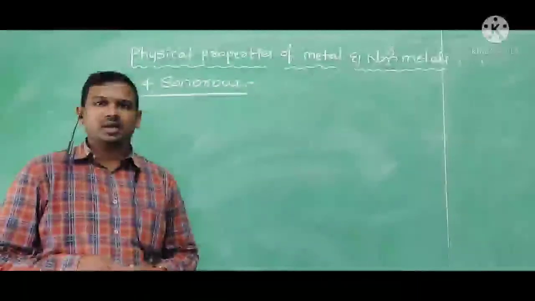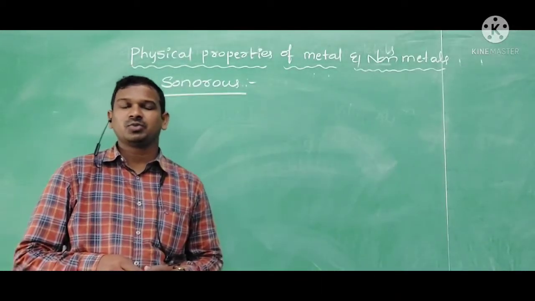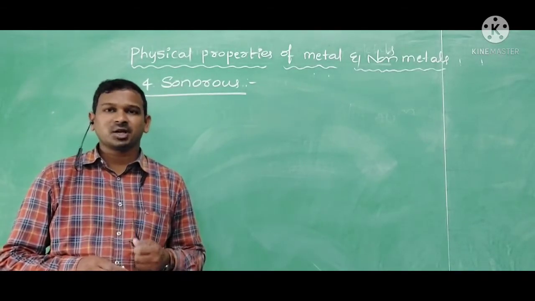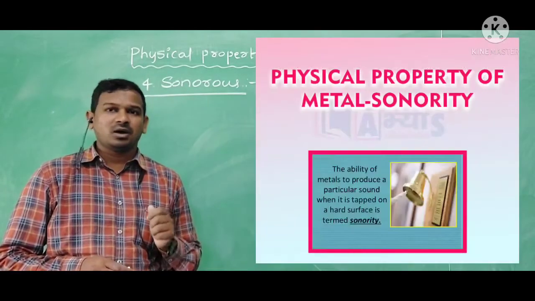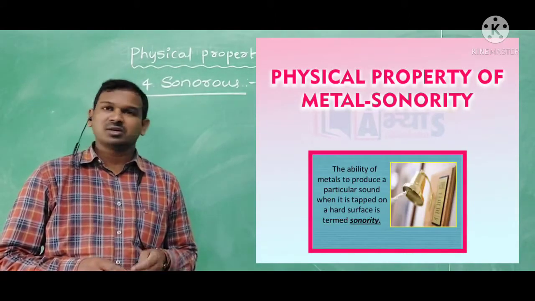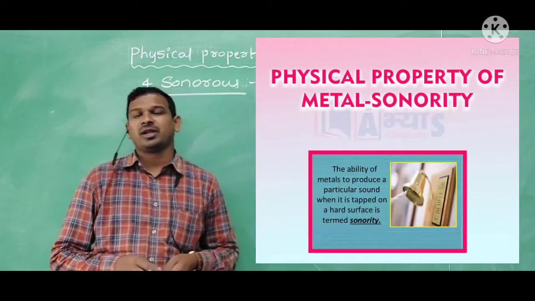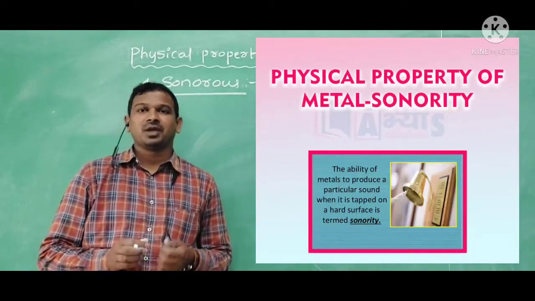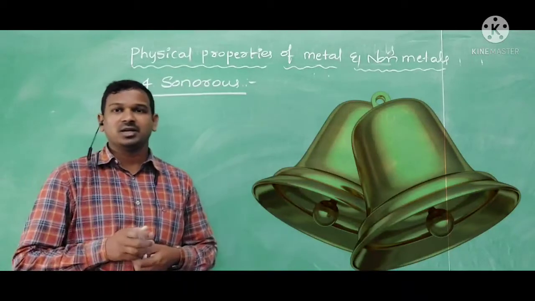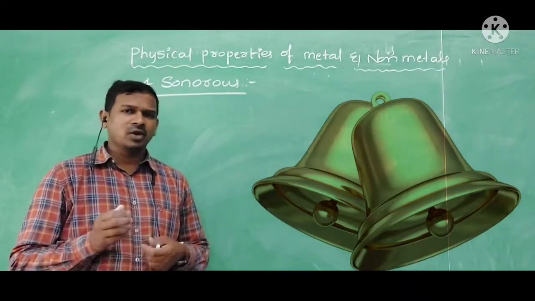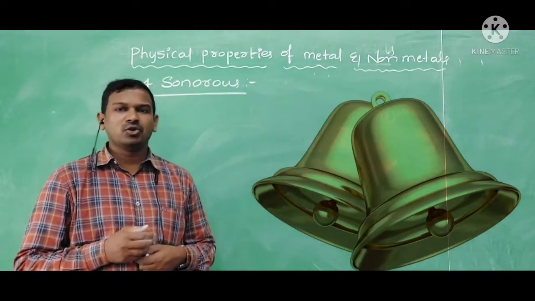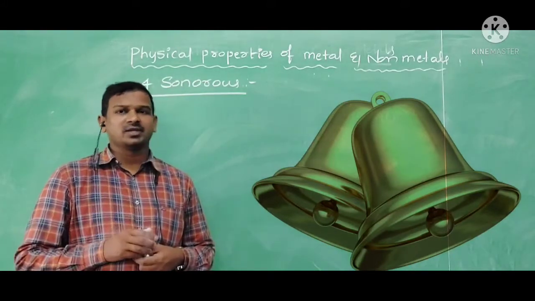Fourth property is sonorous. What is meant by sonorous? The materials which produce a ringing sound when struck with hard materials are called sonorous. You can observe this property in our daily life also. When we hit vessels with any hard surface or hard material, they produce a sound. You can observe the school bell, church bell ringing. Any bell will produce a ringing sound.